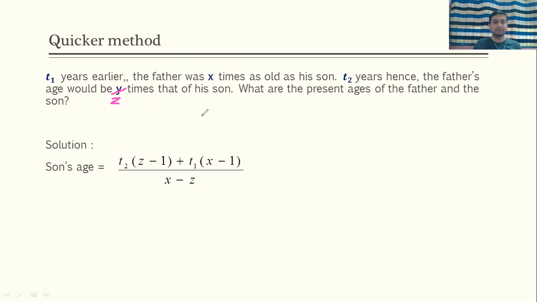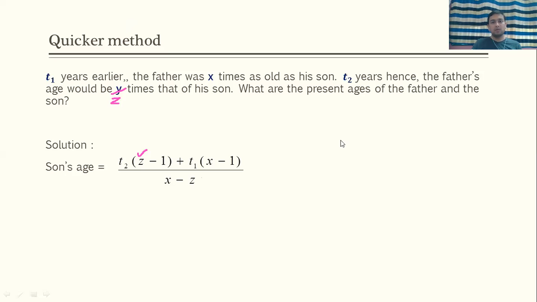I think some typing mistake is there. Okay, but hope this thing is clear. So T2 years after, father's age will be z times son's age. Then T1 years earlier, it will be x times, so x minus 1 divided by x minus z. So just check out whether you can solve the previous problem with this formula or not. Okay, so hope you have cleared with type 3.